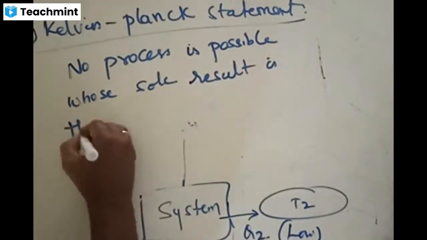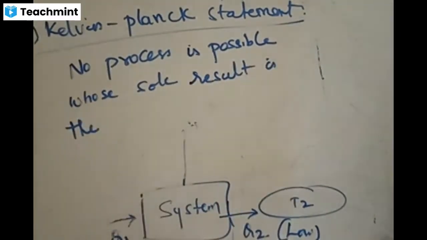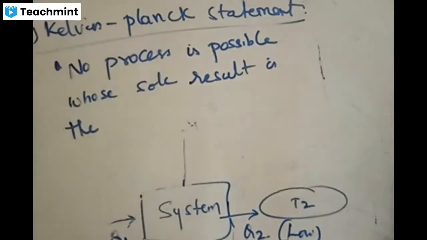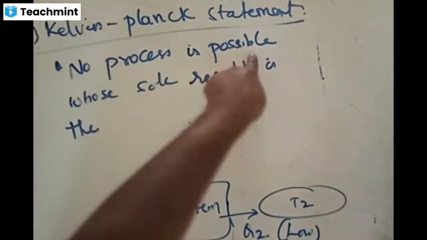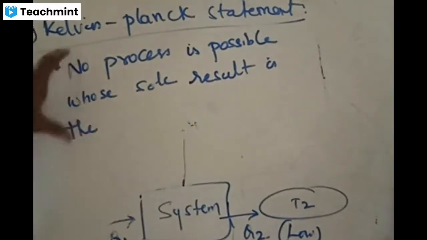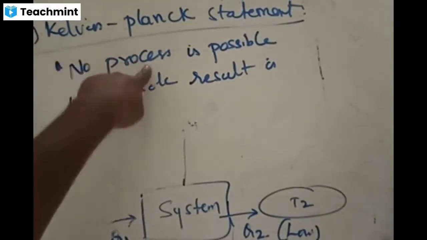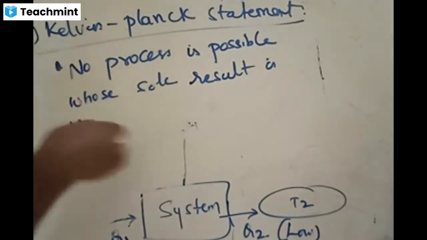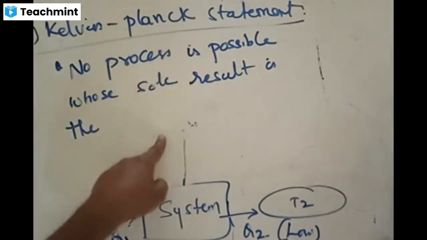the absorption of heat from a reservoir and converting that into work. You should put it in this form. This is the way we put the statement: no process is possible whose sole result is this. This is common for both statements. We should put it like this: there is no process possible. Which process is not possible? The one whose result is